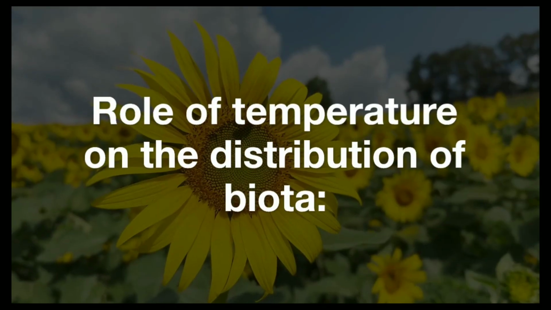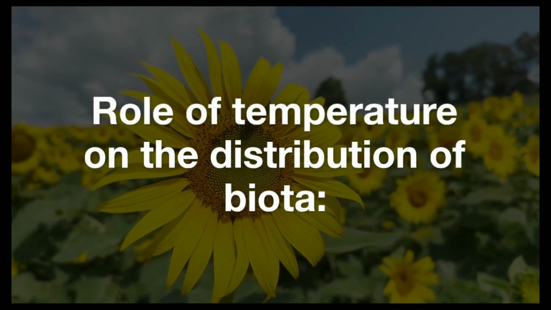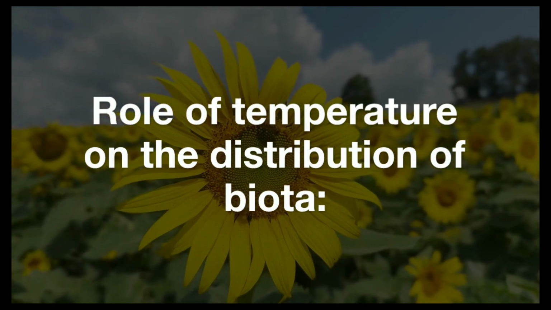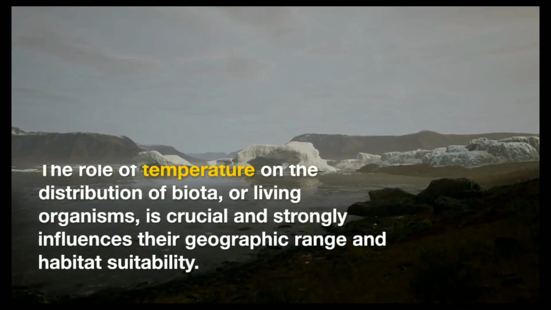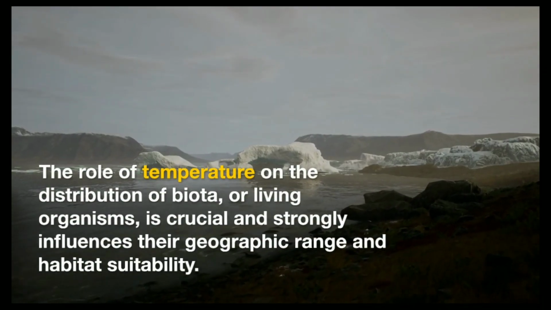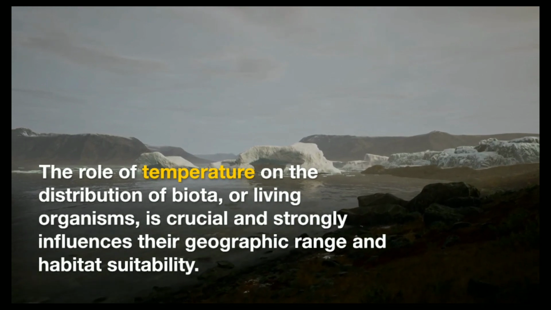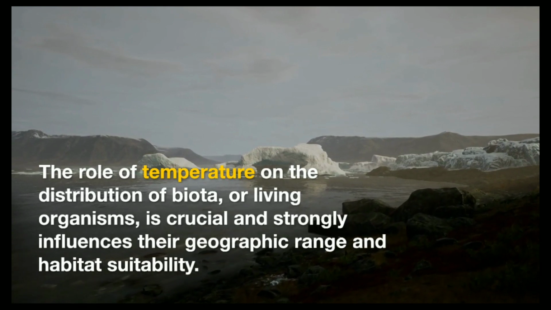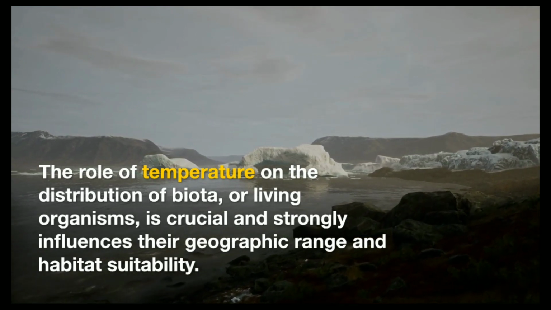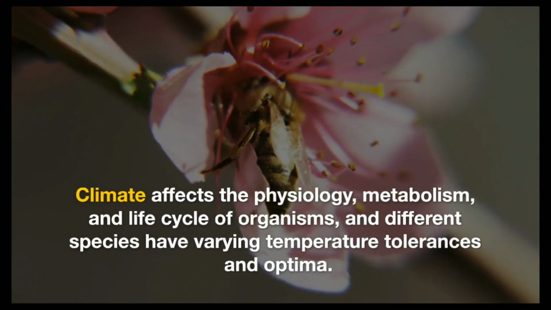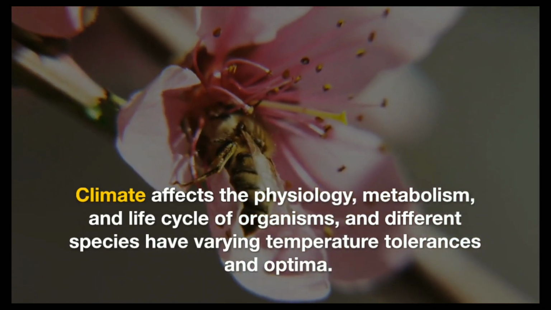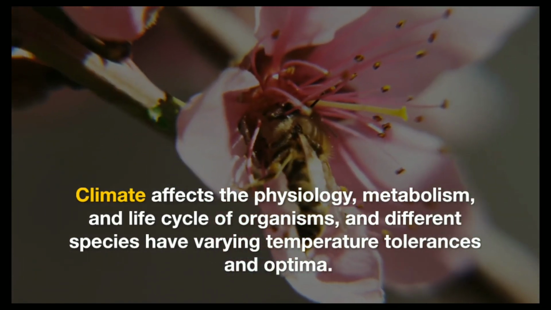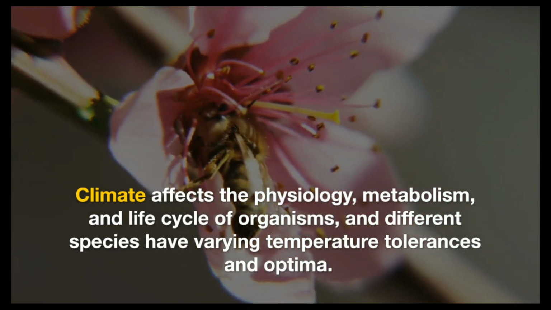Now that we have learned about Liebig's law of the minimum, let's learn about the role of temperature on the distribution of biota. The role of temperature on the distribution of biota, or living organisms, is crucial and strongly influences their geographic range and habitat suitability. Temperature affects the physiology, metabolism, and life cycle of organisms, and different species have varying temperature tolerances and optima.